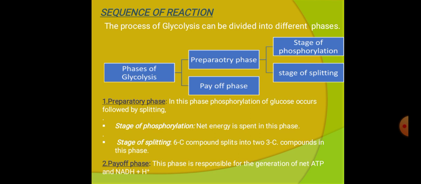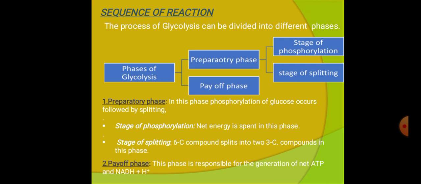In the first stage of phosphorylation, energy is spent, that is, ATP molecules are utilized in this stage. Then in the second stage, the stage of splitting, the 6 carbon compound fructose is split into two 3 carbon compounds.